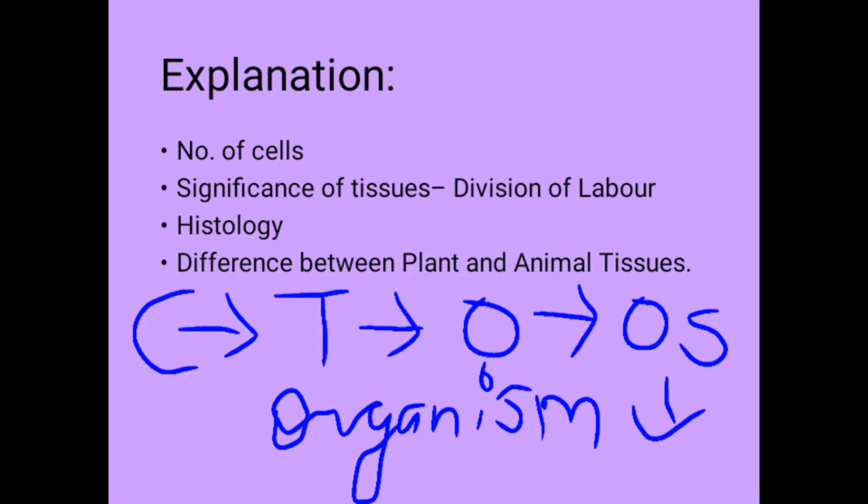Significance of tissues. Division of labor in multicellular organisms has been brought in due to formation of tissues, and you already know what is division of labor. It means different parts of the body perform different functions. So these tissues combine to form organs and organs form organ systems. To make it more simple, cells form tissues, tissues form organs, organs form organ systems, and organ systems form a complete organism.